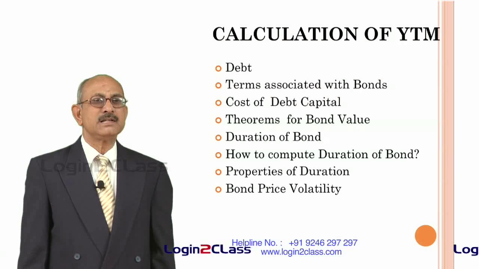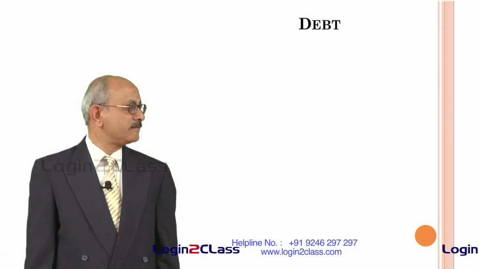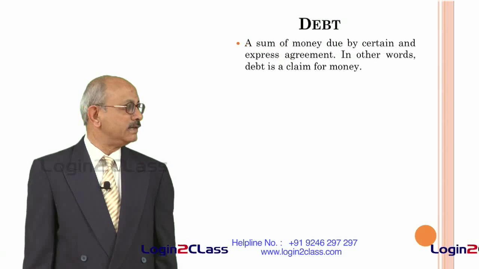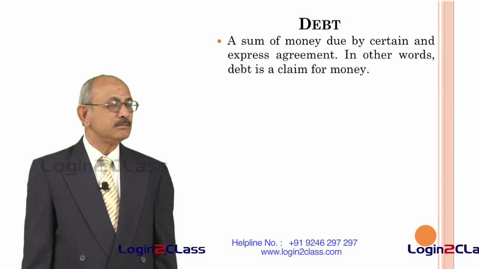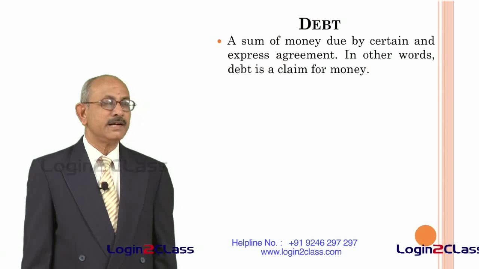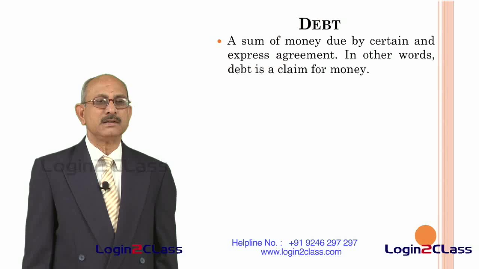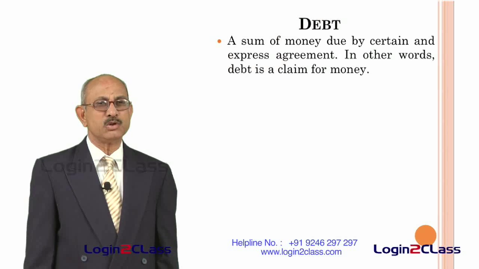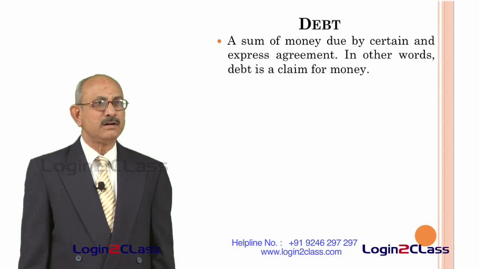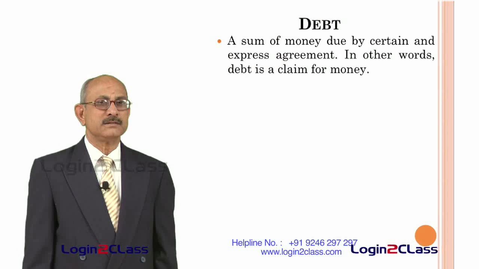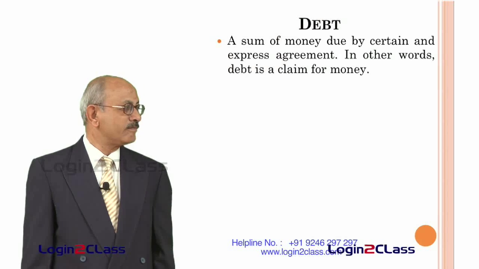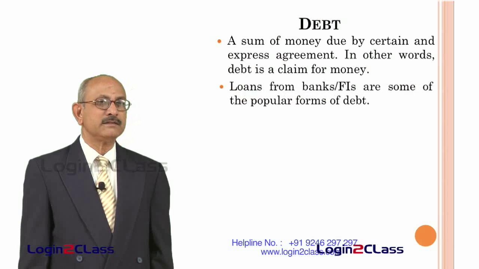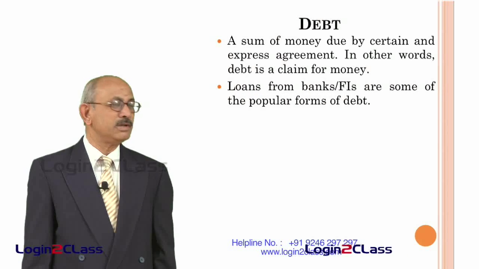So first of all, let us start with the concept of debt. As you know, a sum of money due by certain and express agreement by the entity is called a debt. That means whenever a company or an entity borrows money either from a bank or from the public, such money is known as debt. So debt is a claim for money. Normally loans from banks and financial institutions are some of the popular forms of debt.